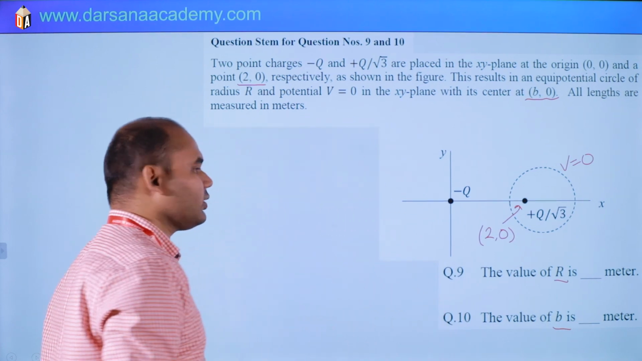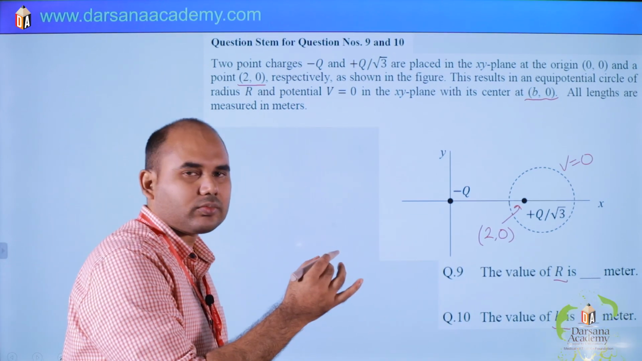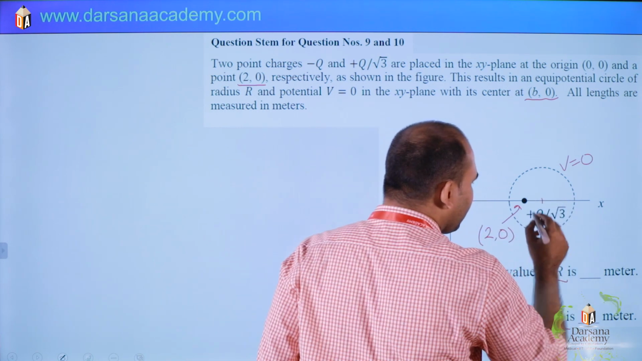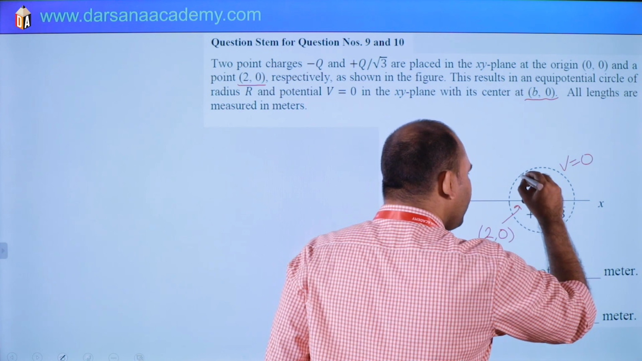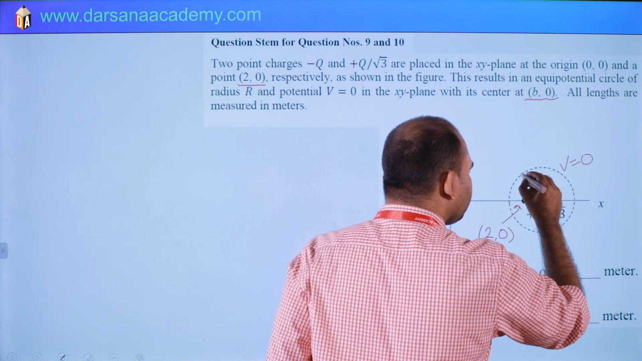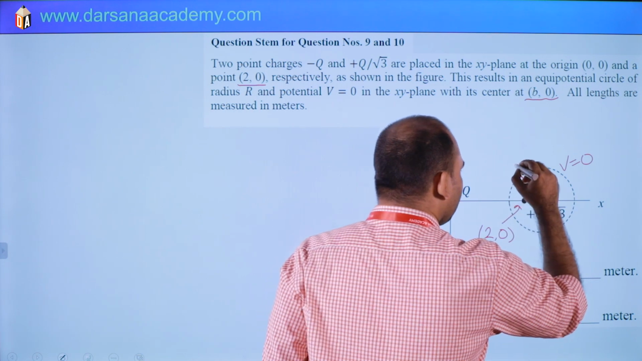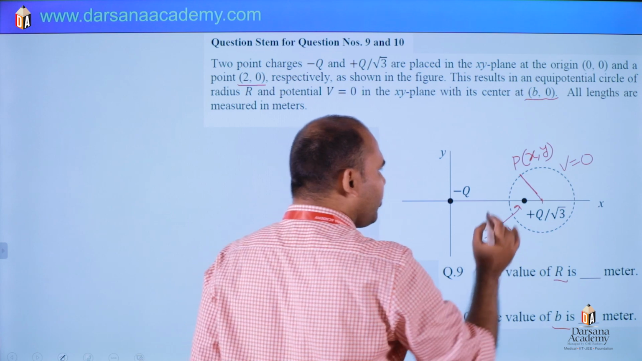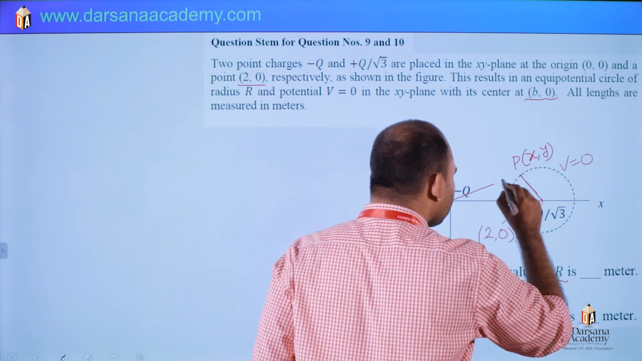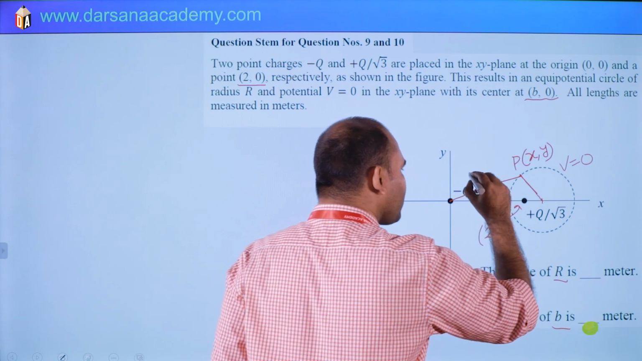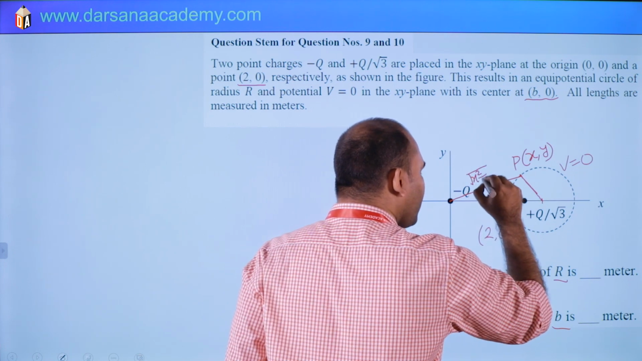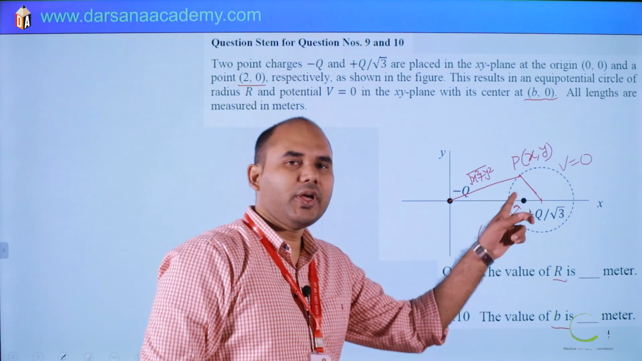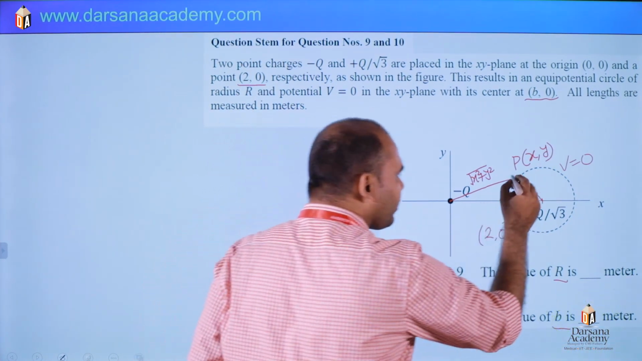So what to do? A simple concept is there. Let us take the center of this circle at B0. At any point on the surface, point P, the coordinate is x, y. So we will find the potential at P. This distance will be the square root of x square plus y square. And the potential due to this charge at point P will be what? First of all, we need to find this distance.